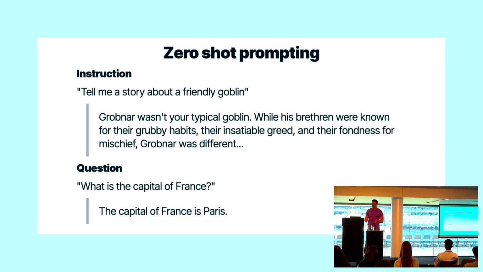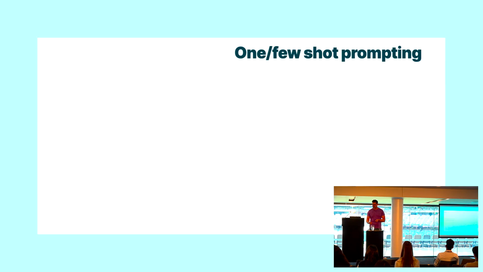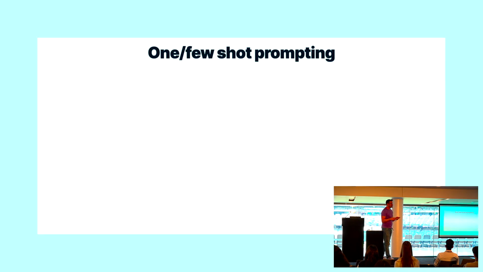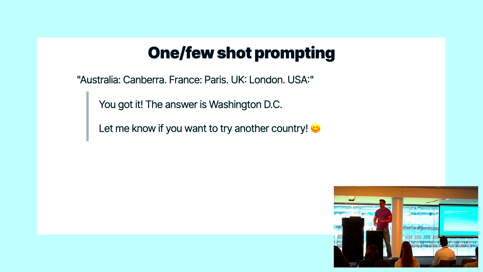You can also ask questions of it, where's the capital of France, and that's sort of based on its knowledge, except, again, it's not knowledge, it's just that Paris was so likely to be the next token in that sentence that it had to be chosen. But this is zero-shot. That's not very useful when we're actually trying to engineer against this. And so a better way to get good responses out of a model is to give it a few examples, what they call one or few-shot prompting, where in this case, if you say, here's a country and a capital city, country and a capital city, eventually, and this was weird, I thought, from Gemini, I said USA, and it went, you got it.